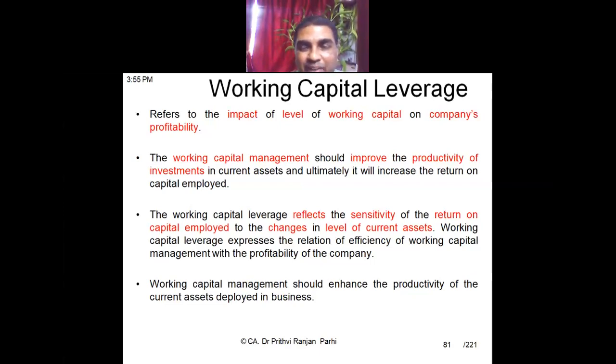Okay, so what kind of leverage have you heard of? Examples of these leverages: financial leverage, operating leverage, combined leverage, total leverage. All these things you have seen.